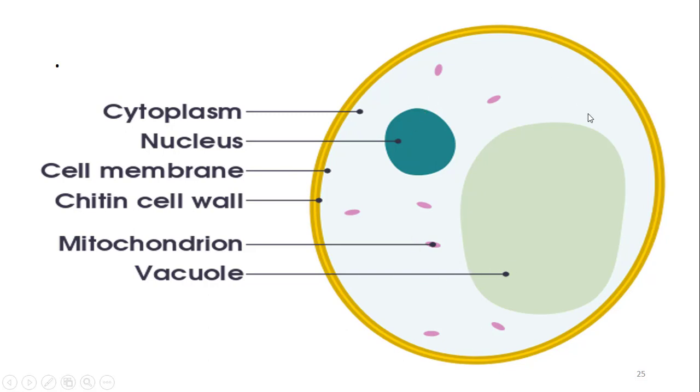Students, look at this structure. This is a typical cell. This part of the cell is said to be the cytoplasm. Cytoplasm is actually the space between the cell membrane and the nucleus. This whole structure is the cytoplasm. Cytoplasm is the site for most of the chemical reactions of the cell. Glycolysis takes place in the cytoplasm of the cell.